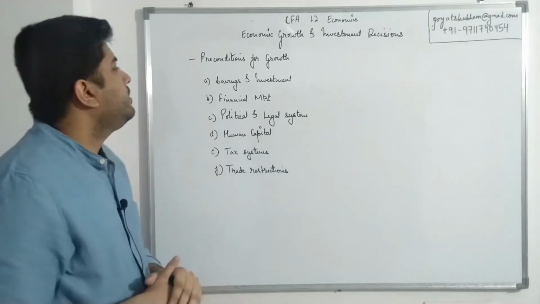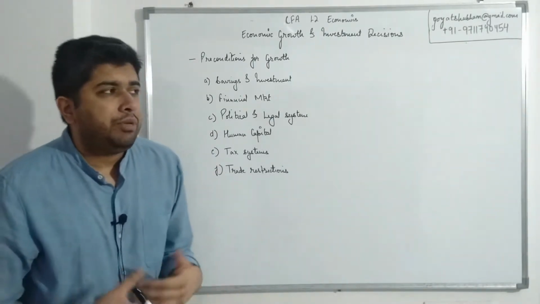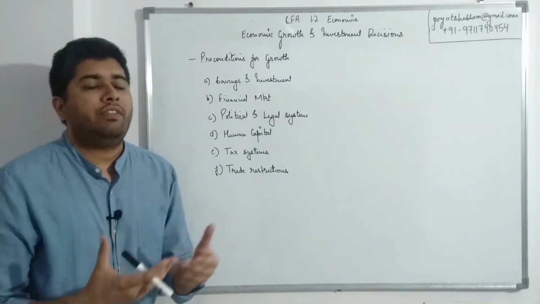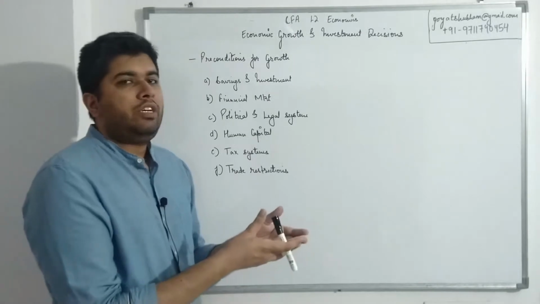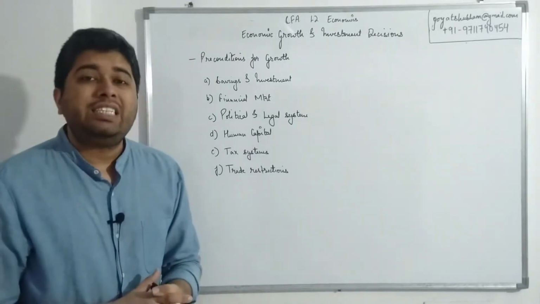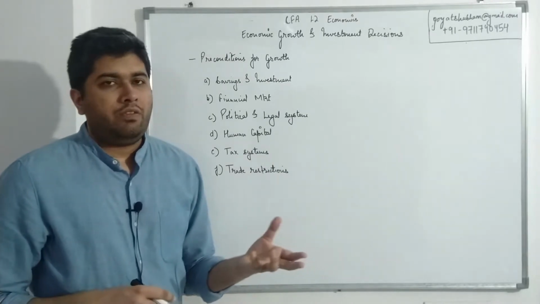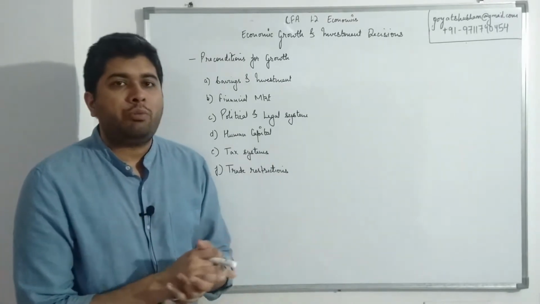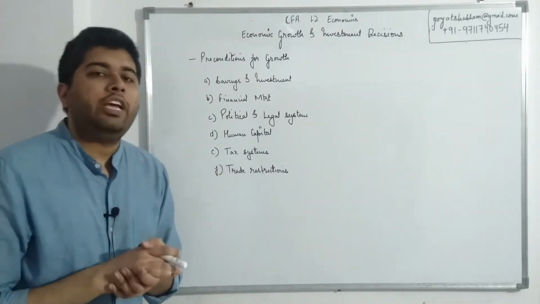So right at the first, we have savings and investment. Basically, if in the economy, the people are making a lot of investments, they are saving a lot of money, that saved money would then be reinvested for further growth of the economy itself. If you save money and you invest, that money is being used by someone who would exploit some sort of opportunities, would generate a return, and that would relate to economic growth.